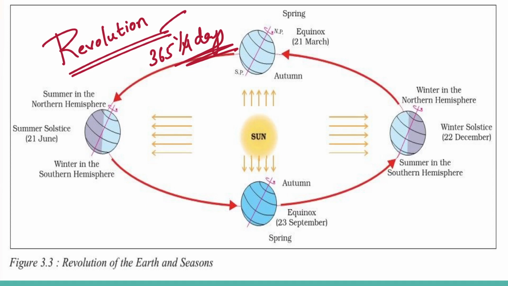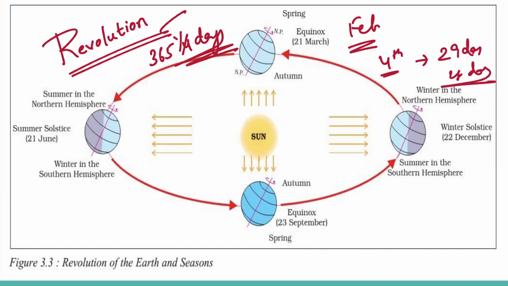Every 6 hours saved each year is added to make 1 day over a 4-year span, and this surplus day is added to the month of February. Thus every 4th year, February has 29 days instead of 28, and such a year with 366 days is called a leap year.